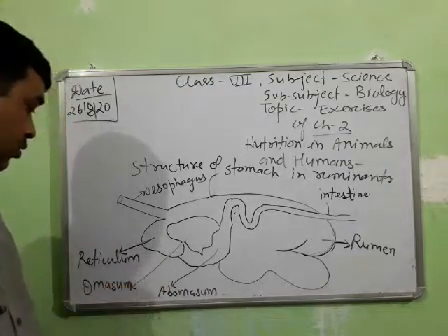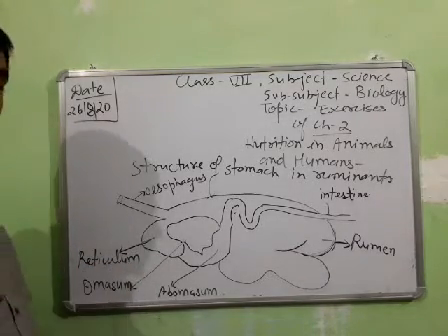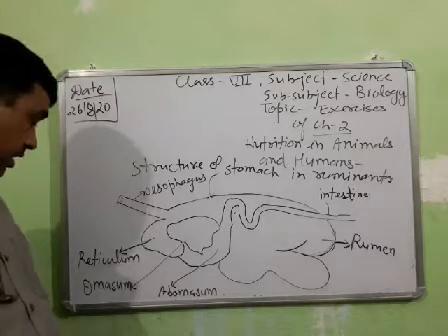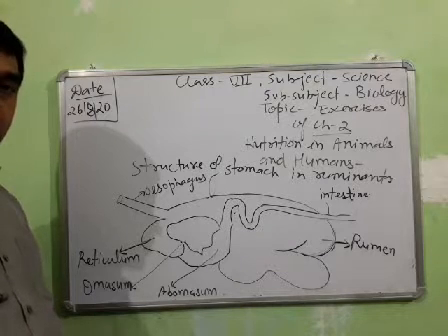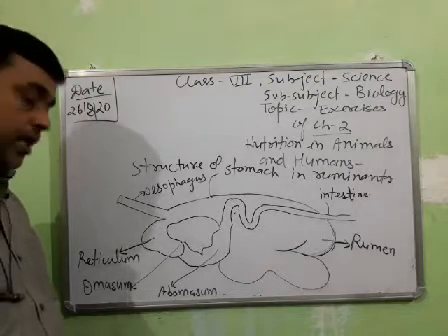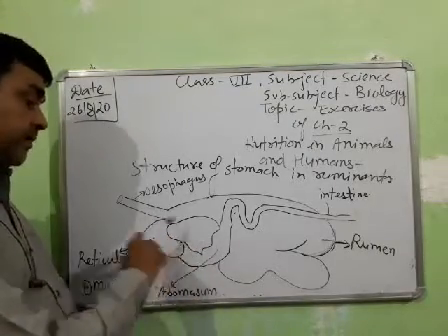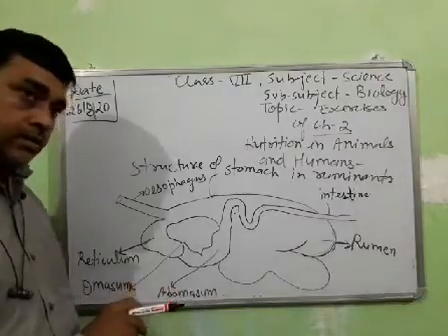Then it goes again into the reticulum, where they reabsorb the nutrients from the food, and then to the omasum, where they absorb salts and water.